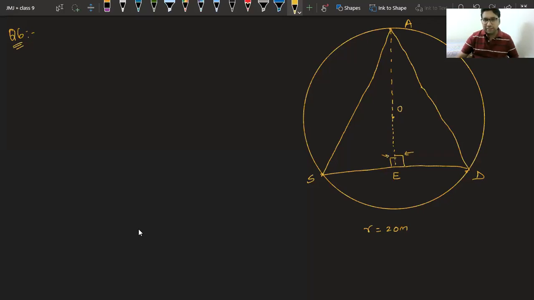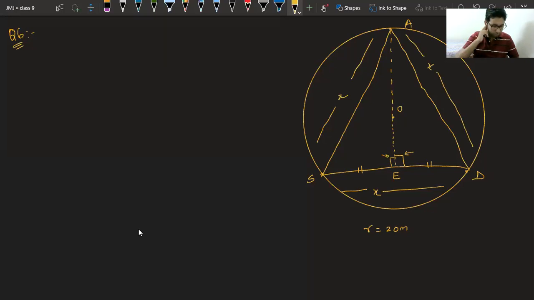Second thing, we can say this SE is equal to this ED. Third thing, we already know it is an equilateral triangle. Now, what is the question saying? Question is saying that they three are at equal distance. So can I say this as x units? I can say this is x units, this is also x units and this is also x units.